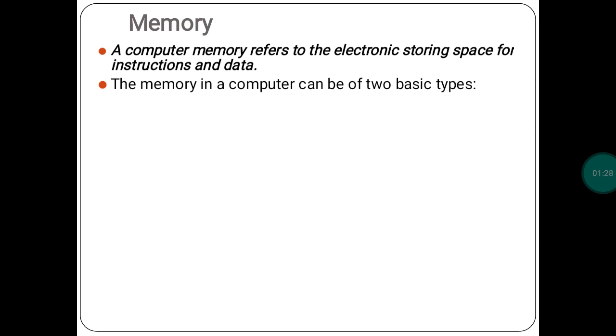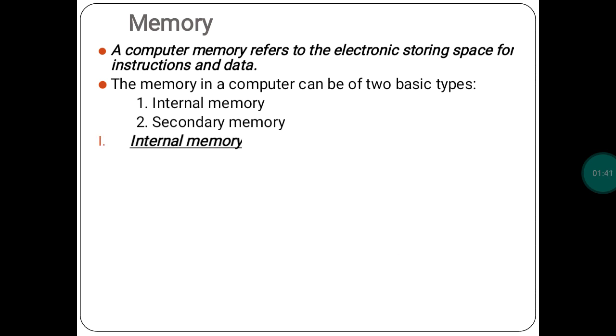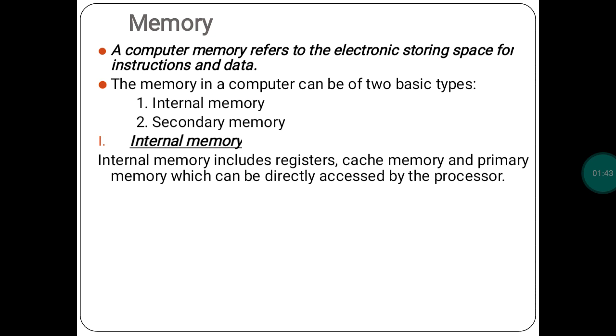The memory in a computer can be of two basic types. First is the internal memory and second is the secondary memory. Already last time in PUC we discussed this. I already studied what the internal memories and the secondary memories are. Now see what the internal memories are. Internal memory includes registers, cache memory and primary memory.